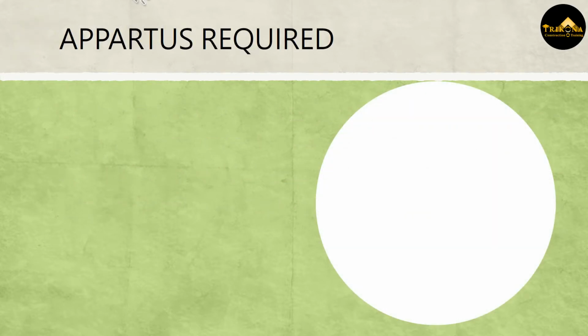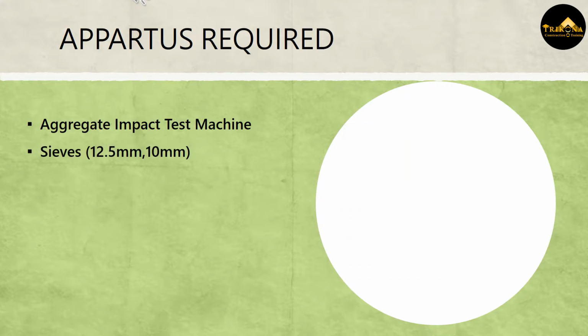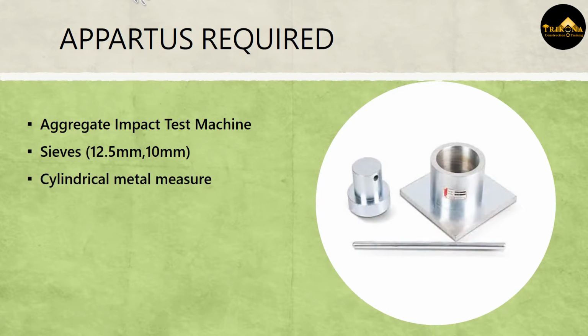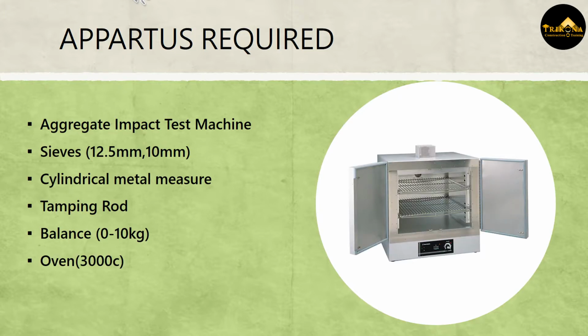Apparatus required. Aggregate Impact Test Machine. Sieves, 12.5 mm, 10 mm. Cylindrical metal measure. Tamping rod. Balance, 0 to 10 kilograms. Oven.